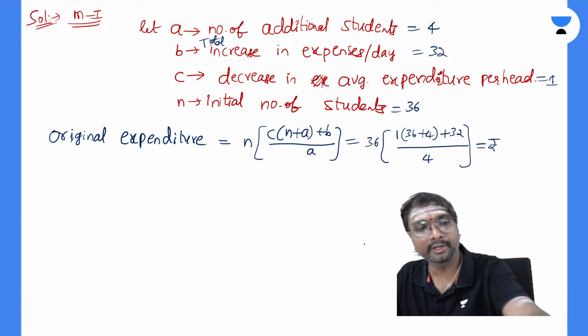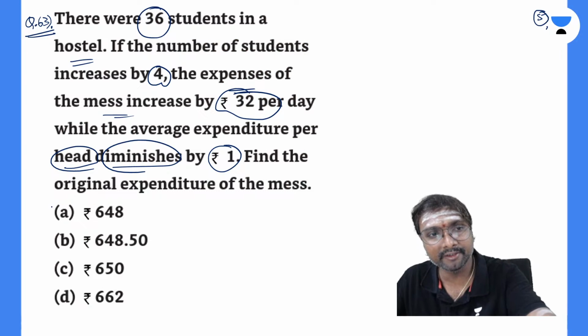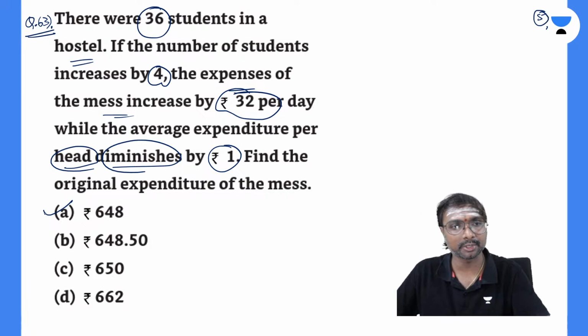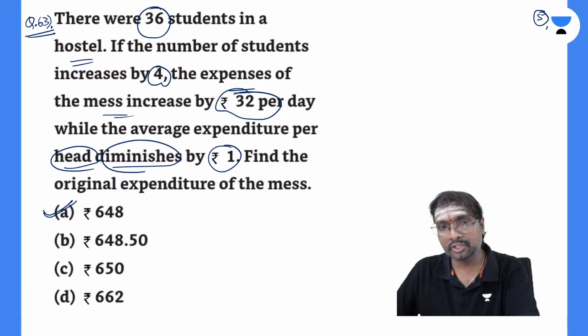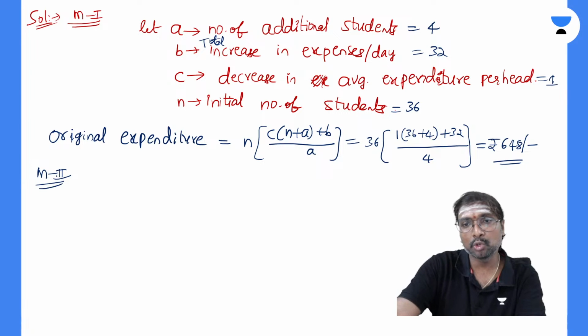That is 648 you are getting. So rupees 648. Which option is correct? Option A will be the correct option, everyone. Is that clear? Shall I move on to the second method, the general method? Shall I move on to this second method, all of you?